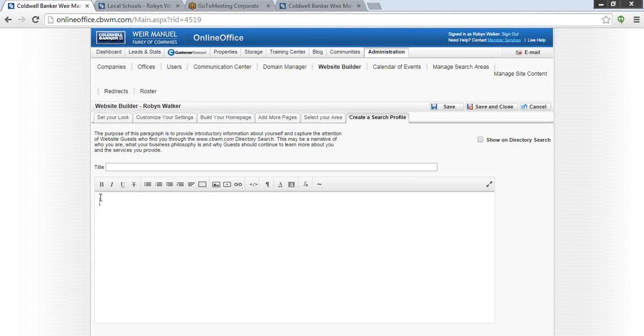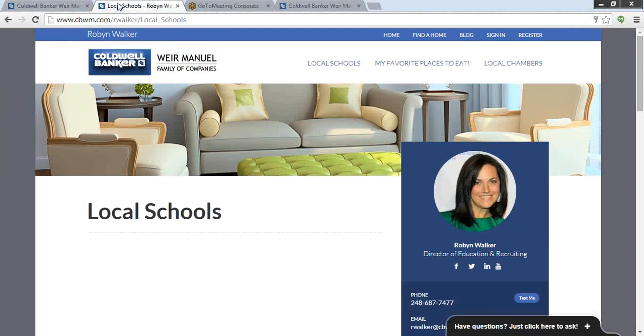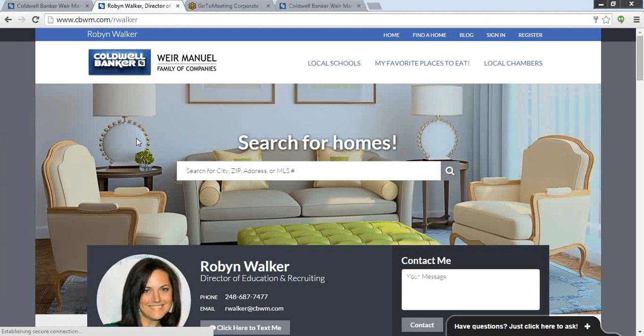And then I think someone asked for a few different agent profile pages to look at to see some different things that you could add there. You guys are always welcome to go to mine, which is CBWM.com, and then it's the / R. Walker. I am usually updating this on a weekly basis only because I find different things that I can add there.